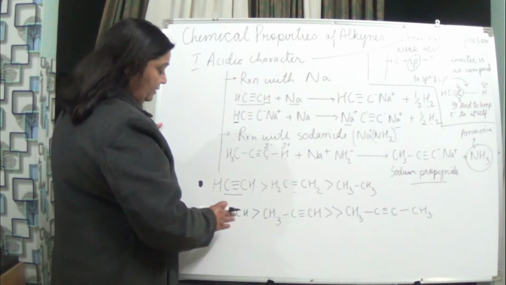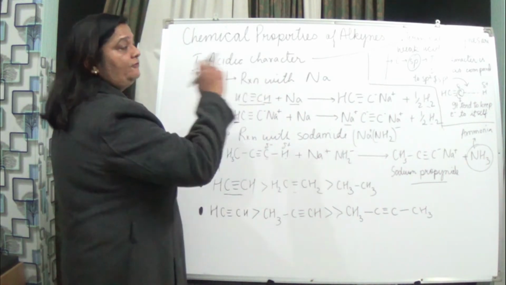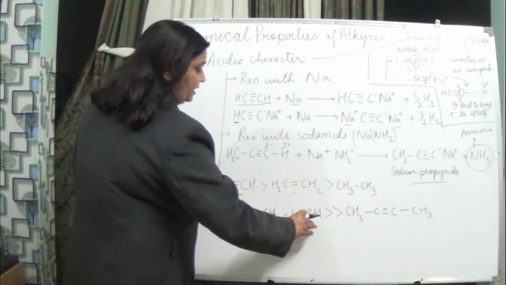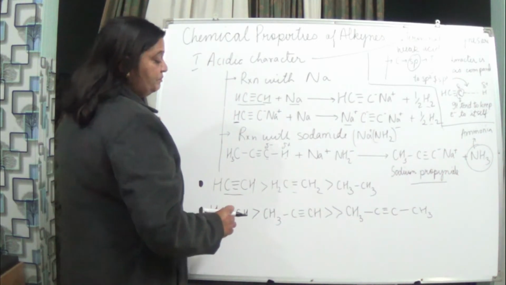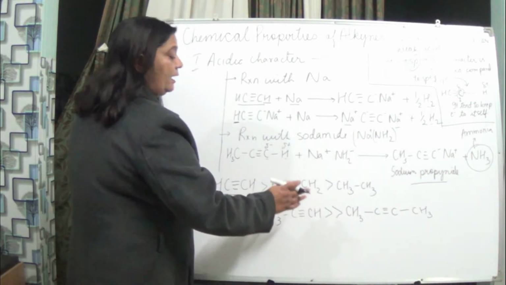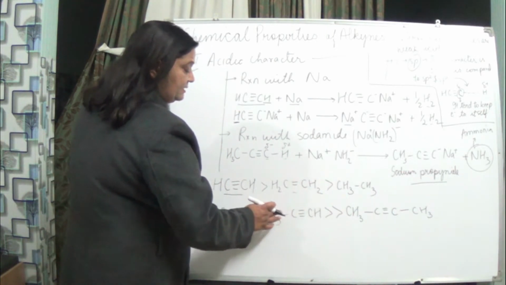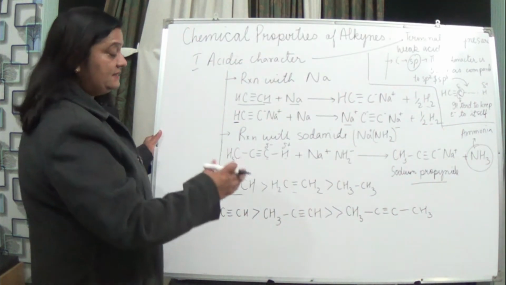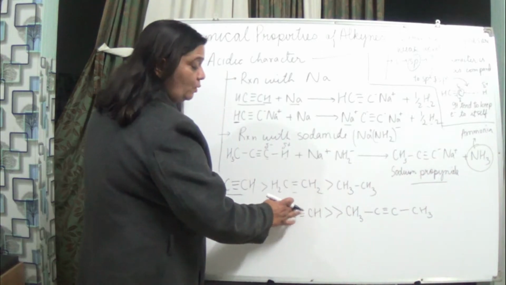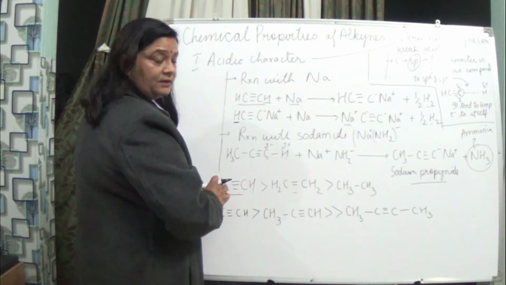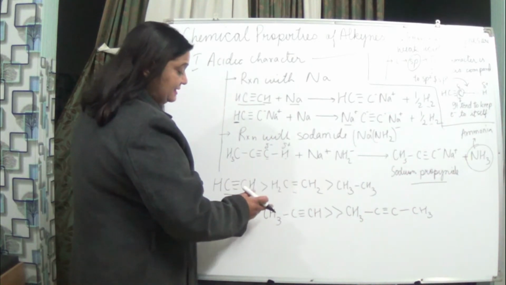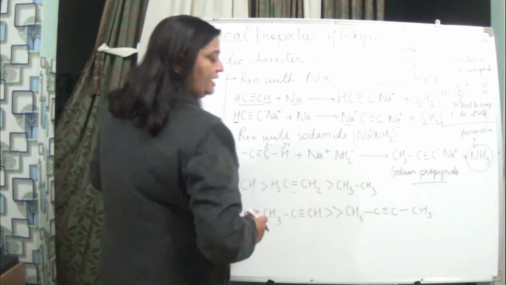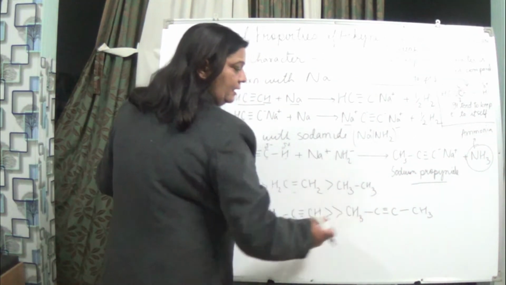Because here it has 50% S character, but in propyne it is distributed, since this carbon is attached to an alkyl group by a single bond, and there is no H there, only here is H present, making it less acidic than ethyne. And this one is not a terminal alkyne.